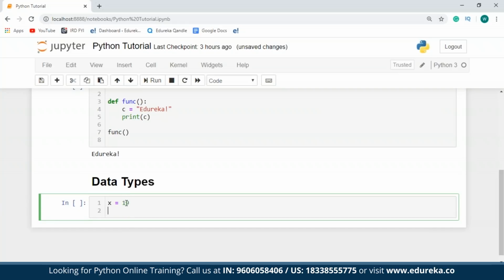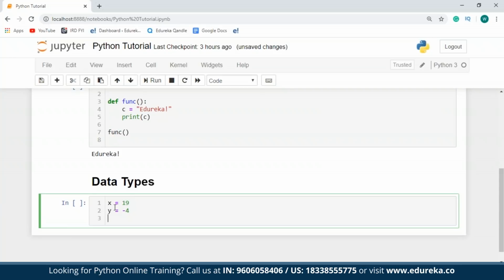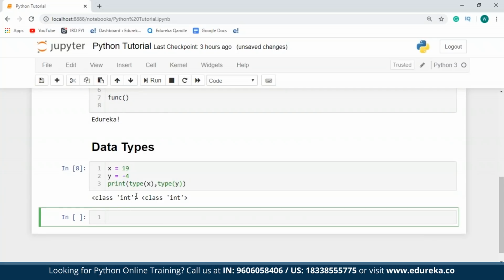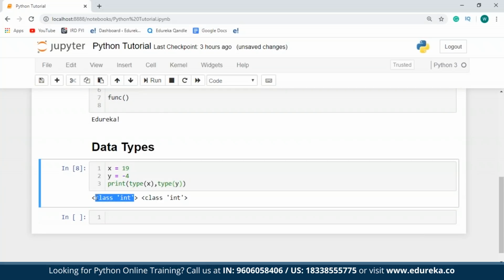Also, you can assign negative values, say y equal to -4. What I'm going to do is print out the type of these variables. So I'll just say print type of x and the type of y. As you can see over here, they belong to the class integer.